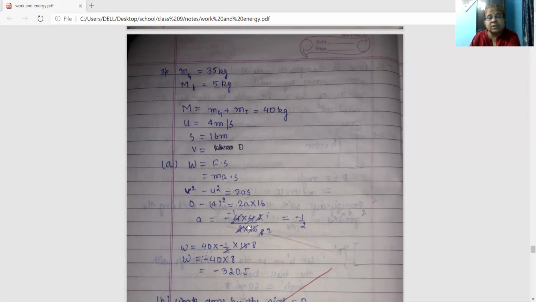Now 4 to 16, you can cut the denominator with the numerator. Here 4 and here in the denominator it is 16. So 4 to 16, and with 4 this will also get cut. 4 1 to 4. So now you are getting minus 1 by 2. Acceleration here is minus 1 by 2, right? And work done, so W equals, acceleration is coming minus 1 by 2.